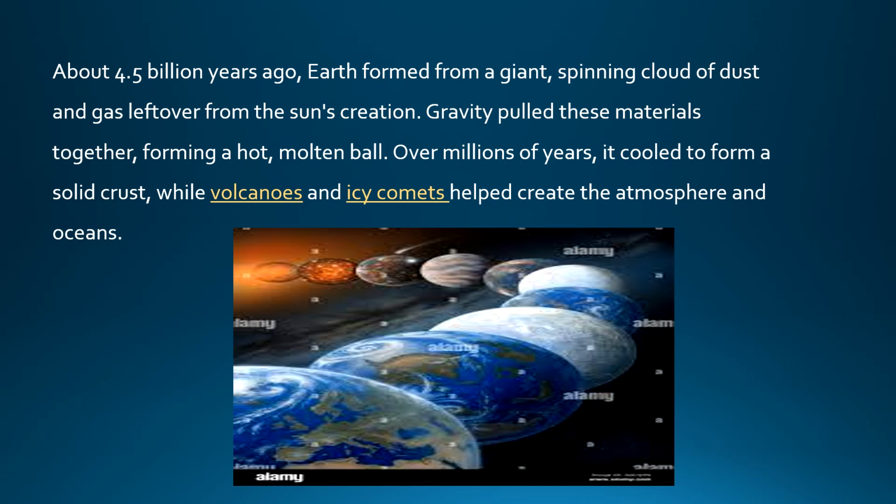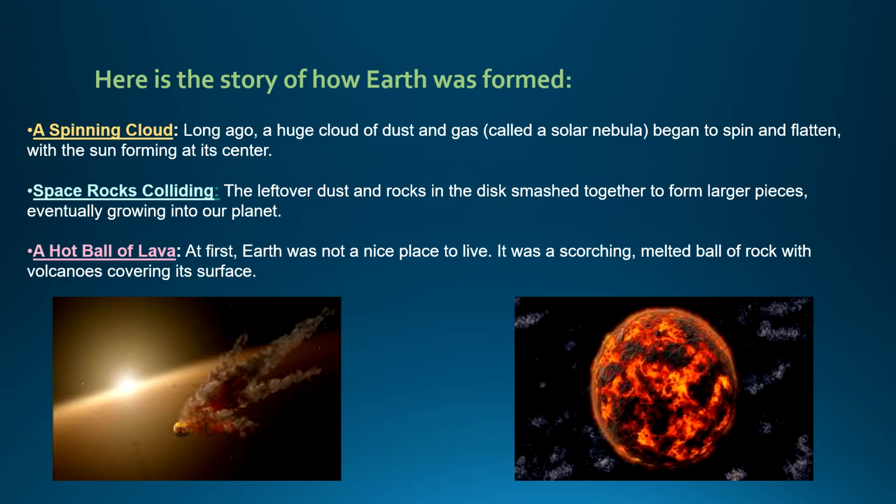So did you understand, children? Gravity plays a major role, as well as activities such as volcanoes, earthquakes, and plate tectonic movements. All these things take place, and then they create the land and water, that is the oceanic part and the land surface of the earth. So here's the story in detail of how the earth was formed.